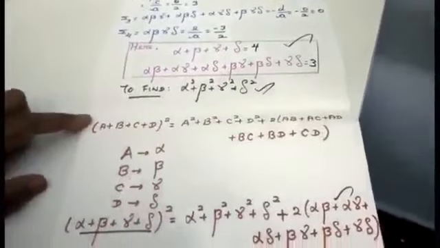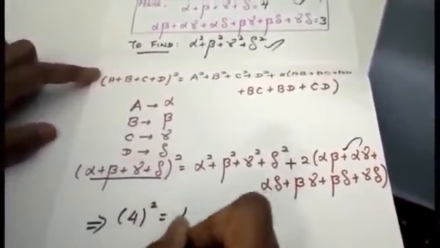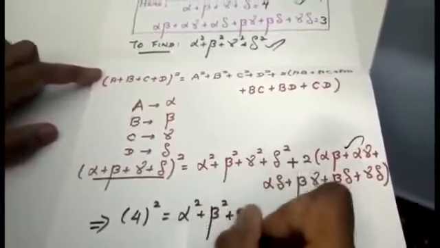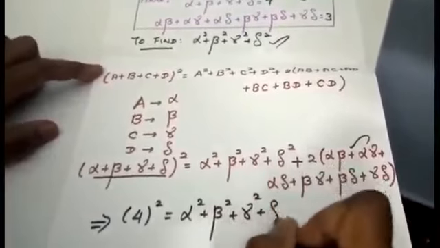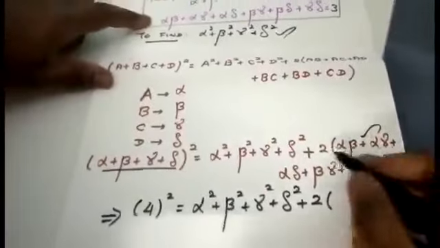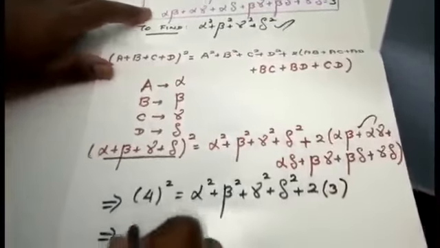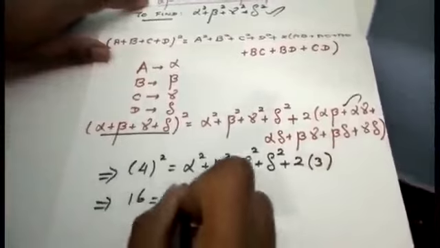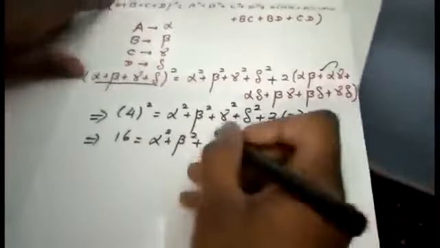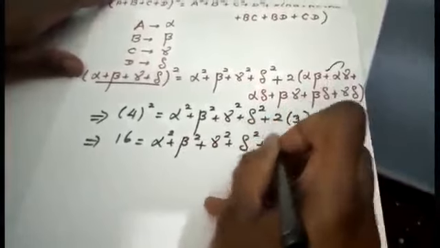That is, 4 the whole square equals alpha square plus beta square plus gamma square plus delta square plus 2 into, for this particular part, the value 3. Just calculate, students. That is 16 equals alpha square plus beta square plus gamma square plus delta square plus 6.